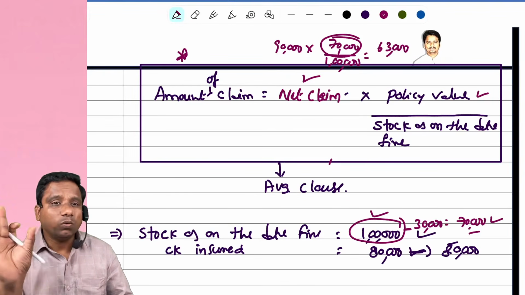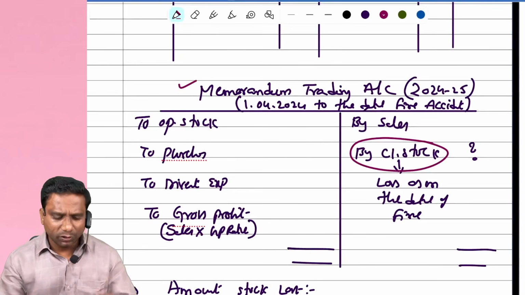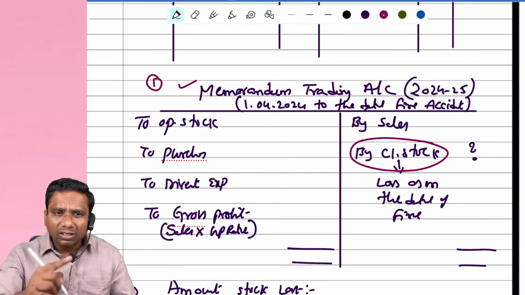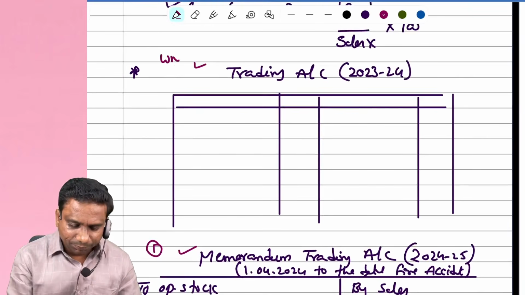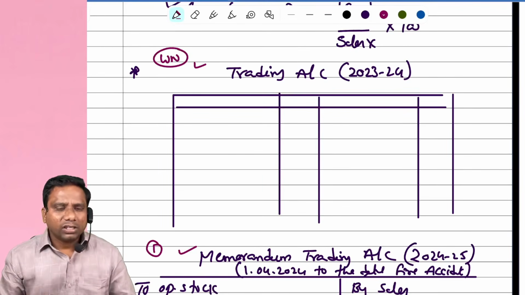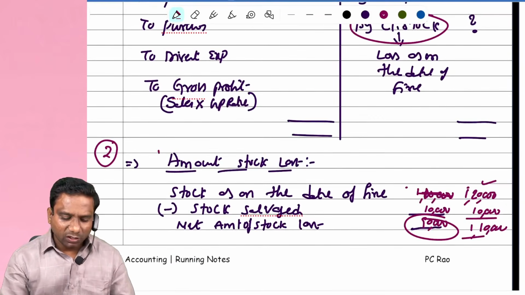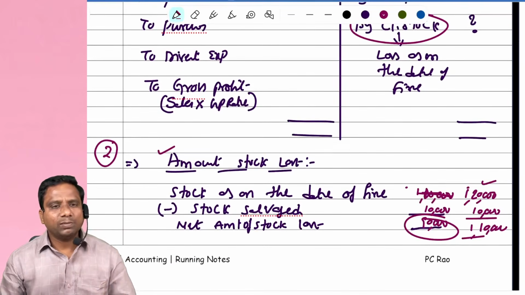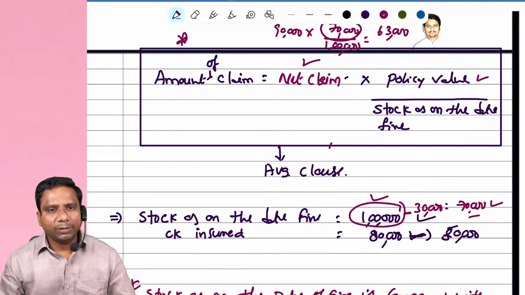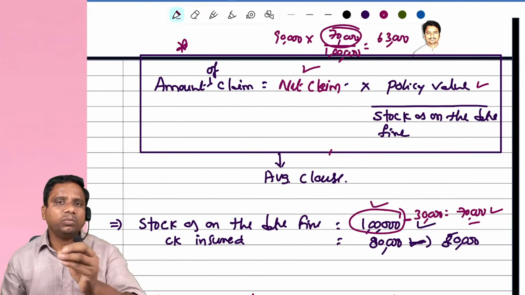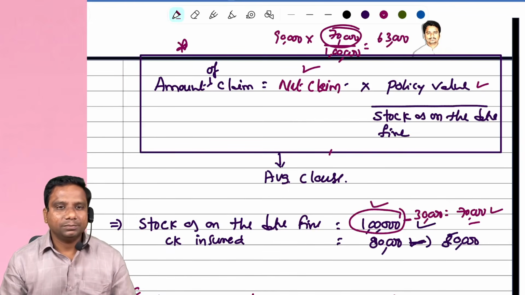These steps are over. Tell me, first step, what do we do? We calculate the memorandum trading account. If the gross profit rate is not given, then we prepare the trading account as a working note. From there we calculate the gross profit rate. Second step, we calculate the net amount of stock lost. Third step, we calculate the average amount of claim. For calculation of the amount of claim, we apply the average clause. Over. There ends the matter.